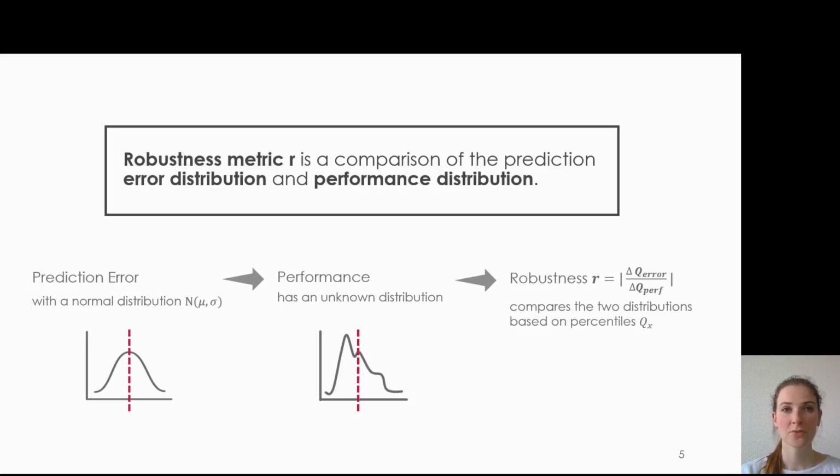If the change in performance percentile is large compared to the error, then the error had a large effect. The robustness metric R is small, and the system is not very robust. Conversely, if the performance percentile does not change a lot compared to the error, then the error did not have a large effect. The robustness metric R is large, and the system is considered to be robust.